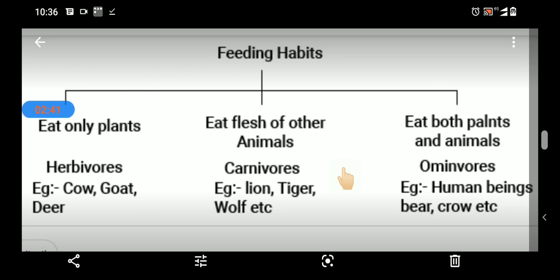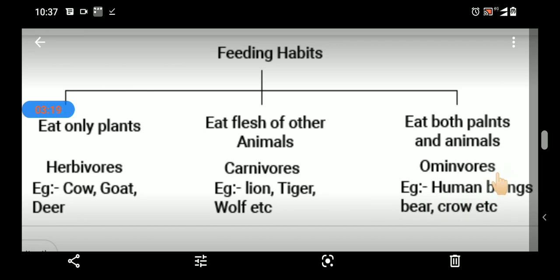For example, lion, tiger, wolf, etc. In this case we can see animals that feed on herbivorous are called predators. Animals that feed on insects are insectivorous. Insectivorous also belong to the carnivorous.